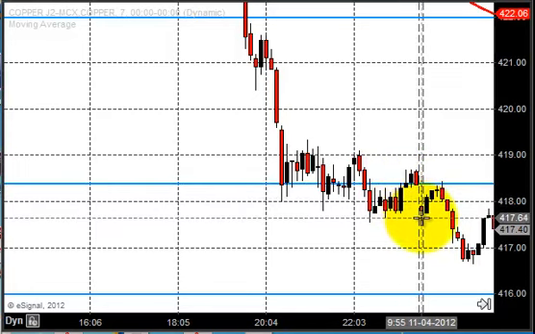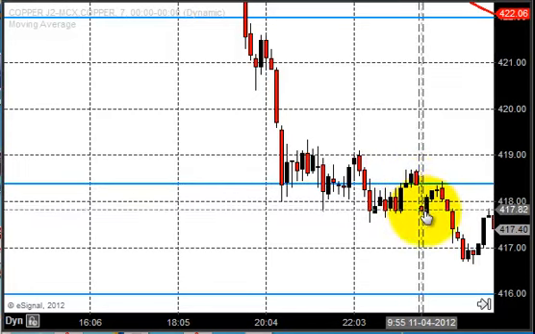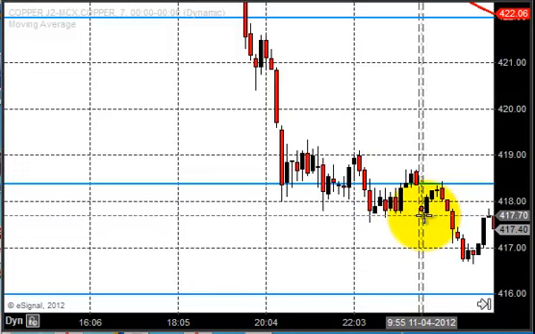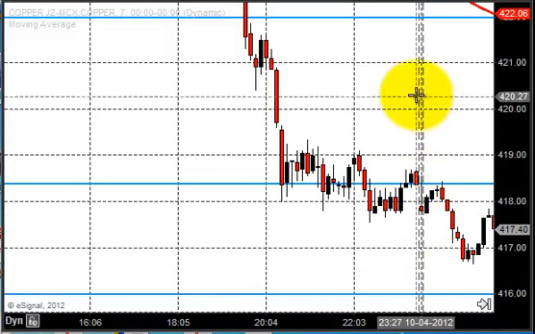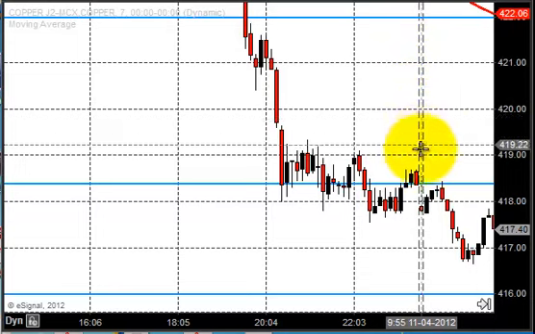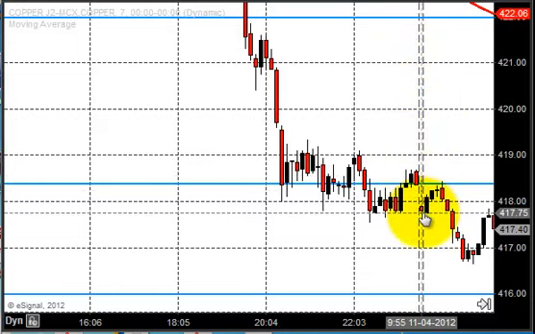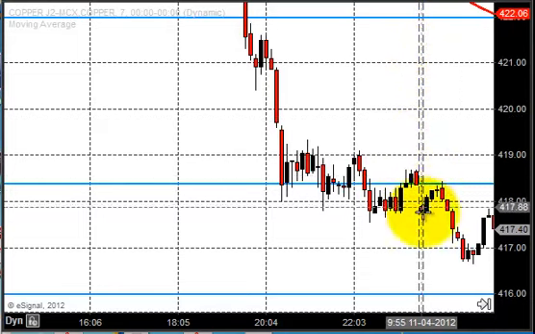On Wednesday the price opened just below the previous day's closing, and you can see this is the Wednesday's price open. You can always see the date below, and the next day will always be indicated by these vertical dotted lines. So this is the closing, and the next day will always be indicated by the vertical dotted lines.